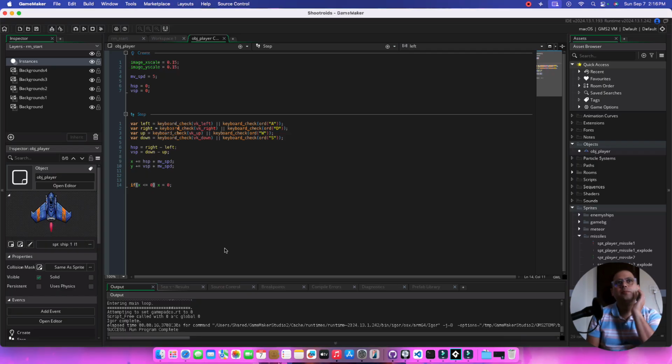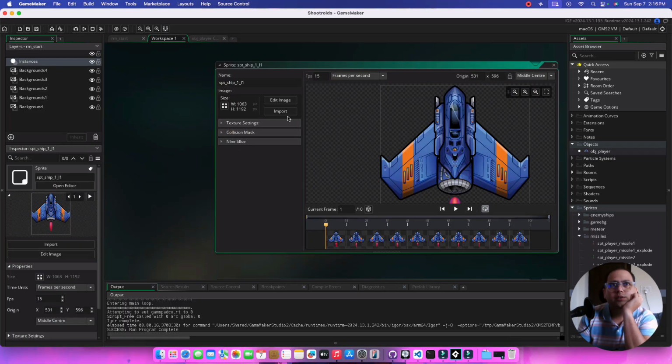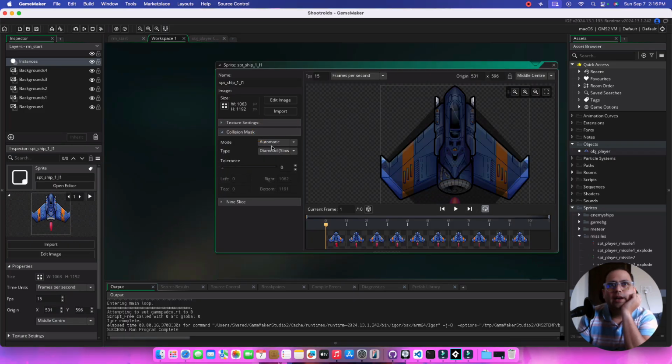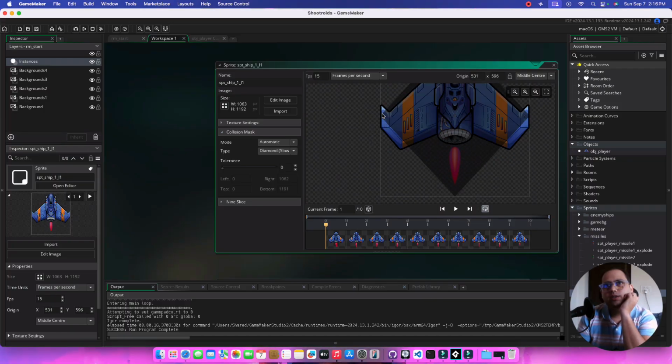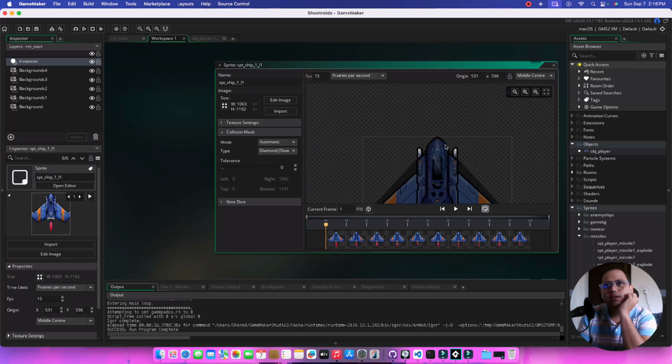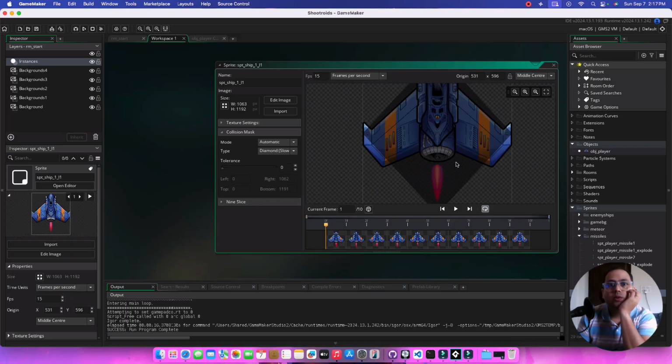We can use the sprite width, but sprite width can actually change. You can have a larger sprite, but the actual asset might have a smaller collision mask. So the best thing would be to use a collision mask. If you open this sprite out here and you check, you have a collision mask which is like a diamond, which I've already set. This is our extreme left, this is our extreme right, this is our extreme bottom, and this is our extreme top. So if this is touching the edges of the screen, we can choose to stop the plane